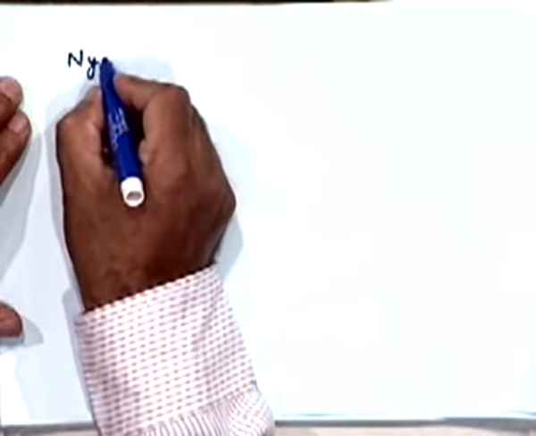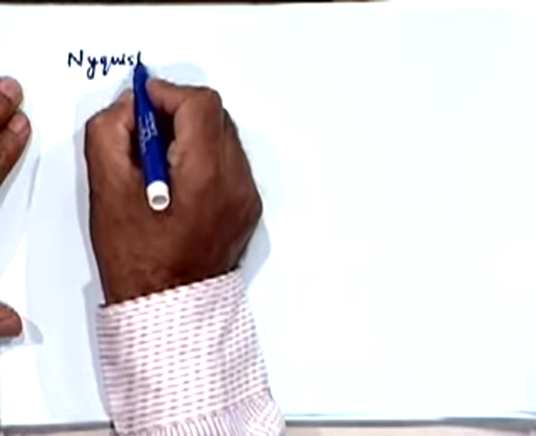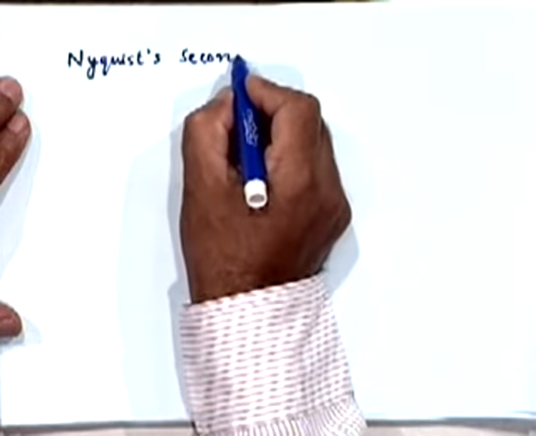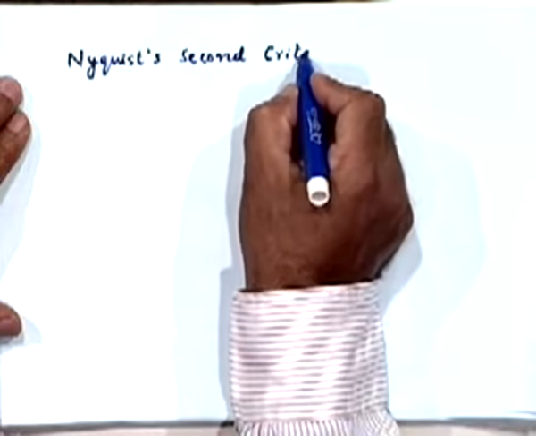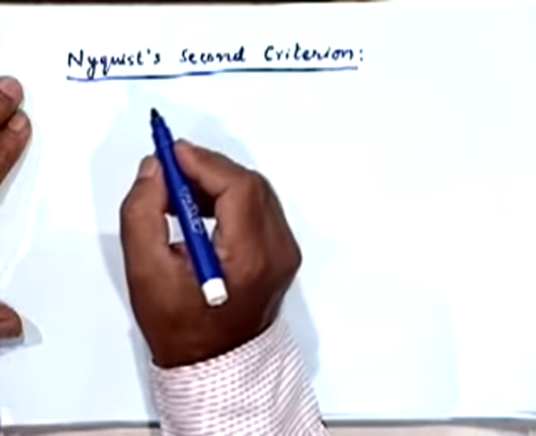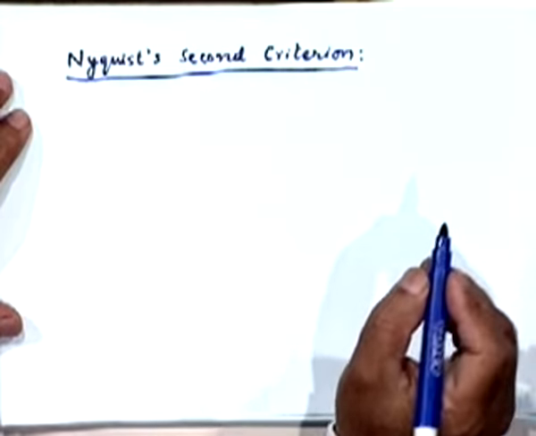And this in fact brings us to Nyquist's second criterion, which deals with this issue. Nyquist's first criterion was based on eliminating intersymbol interference altogether, whereas Nyquist's second criterion, instead of saying we should eliminate it altogether, permits a controlled amount of intersymbol interference to take place in the pulse design itself. Okay, that is the essential difference.